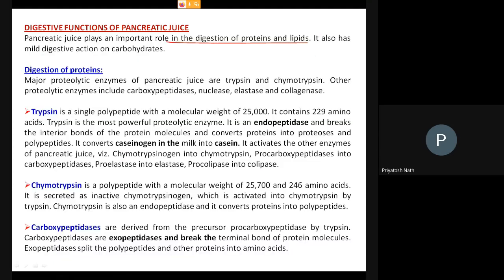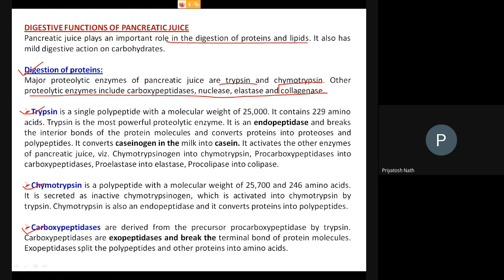Okay, so come to the digestion of the protein. For the digestion of the protein, they basically contain various protein digestive enzymes like trypsin, chymotrypsin. Other proteolytic enzymes are carboxypeptidase, nuclease, elastase, and the collagenase. Now here you are getting some notes on it. Trypsin, chymotrypsin, carboxypeptidase, very simple to understand. No need to explain. You just have to read once and it will be clear.